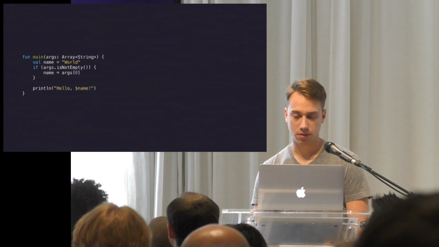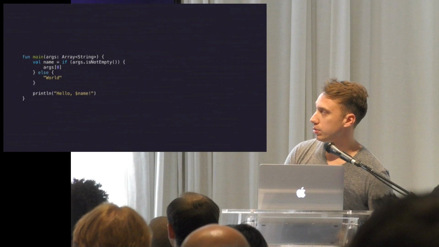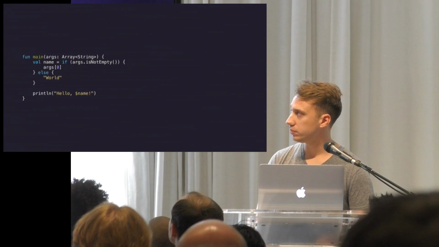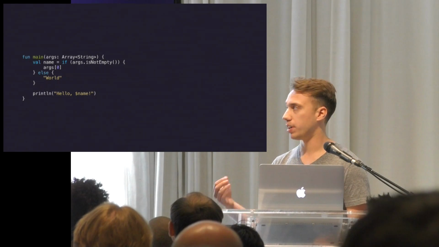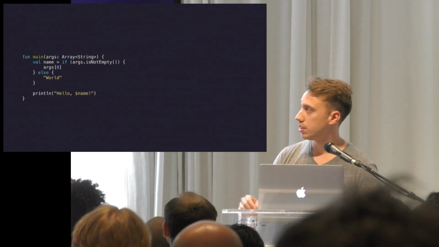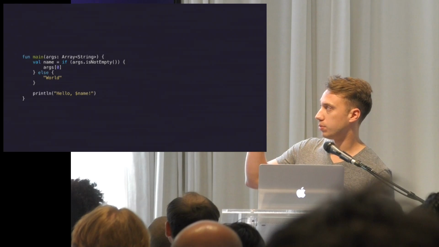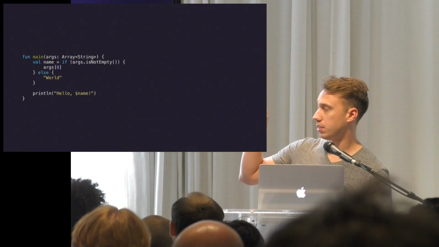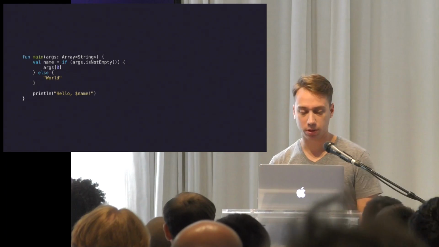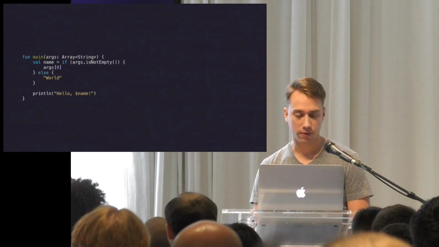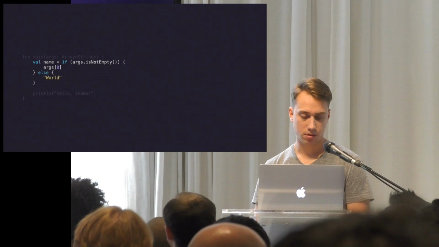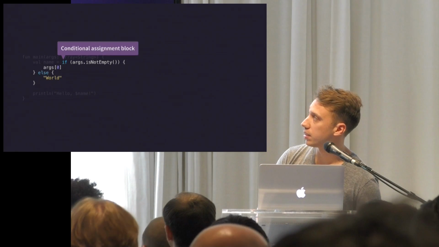So the solution to that, or a solution to that, is to use an inline if-else block. A lot of blocks in Kotlin can return a value. So what this does is it goes through the if statement and returns arg0 if it's not empty, else it will return world, and that assigns right into the value we've named name. So yeah, this is a conditional assignment block.